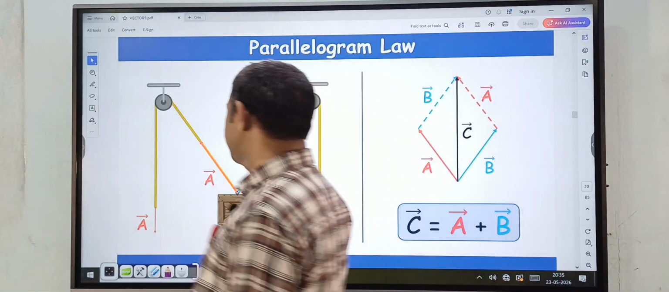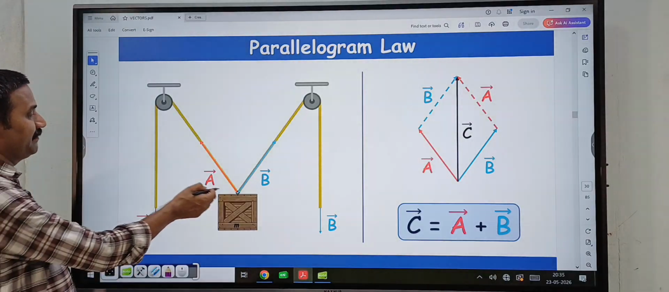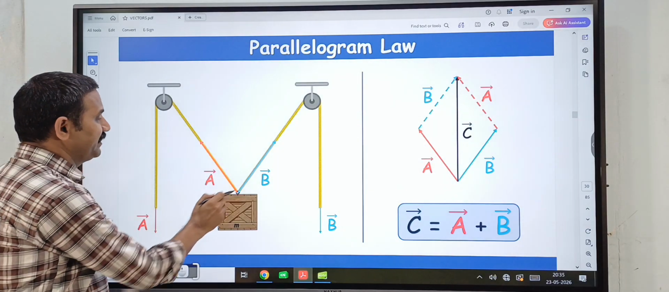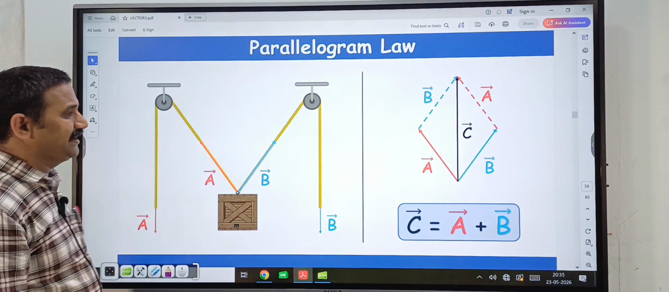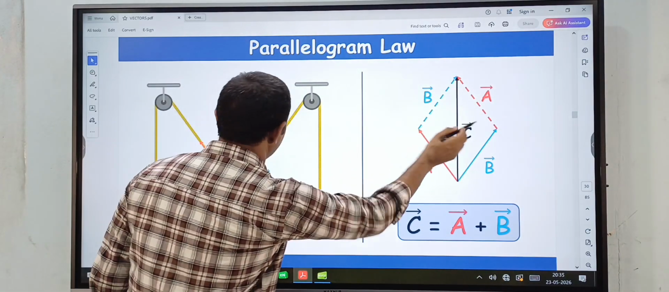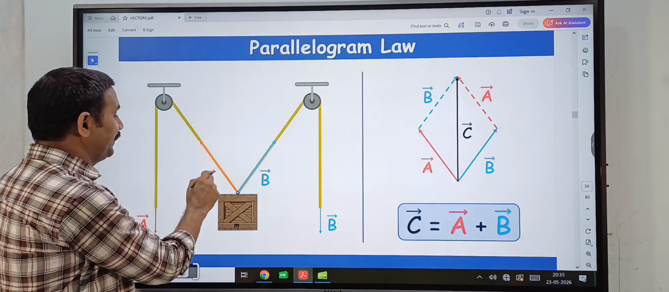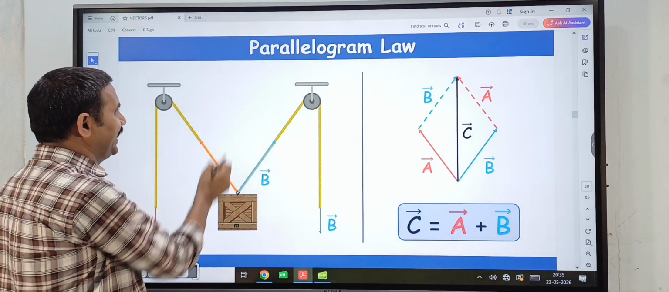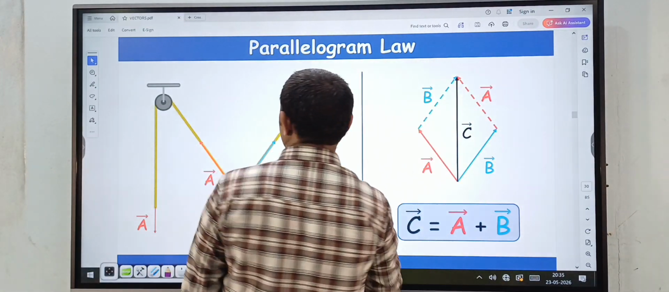Suppose this is a pulley system. So here this vector A bar is in this direction, this vector B bar is in this direction. Now here this is A bar and this is B bar. The resultant of these two vectors is acting along the diagonal. So that is the C bar vector.